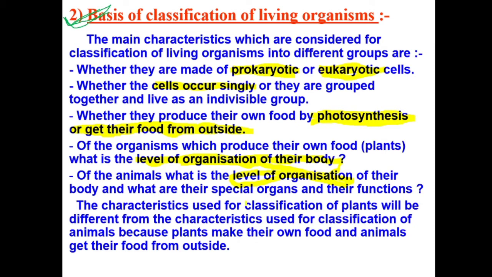Obviously, plants and animals are so different from each other, right? Plants stand in one place for days and days, whereas animals can move from place A to place B. So much difference is there, right? So when you classify plants and animals, the characteristics we take into consideration will also be different from each other.